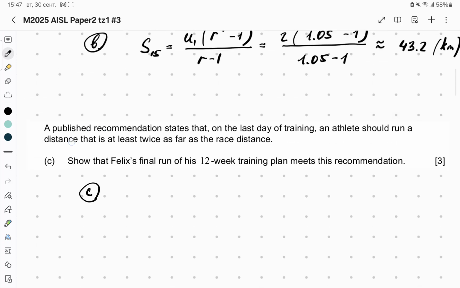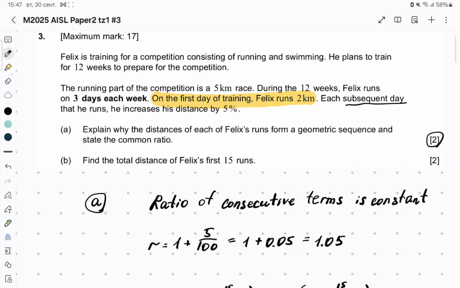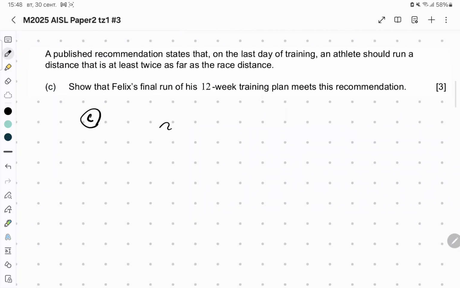First of all, let's read the initial conditions again. You see that it is 3 days each week. It means that in 3 weeks he will have 9 runs, and in 12 weeks he will run 36 times. And we should find U36. So we should obtain the distance that he will run on the 36th day.